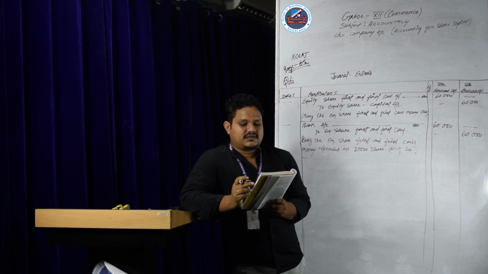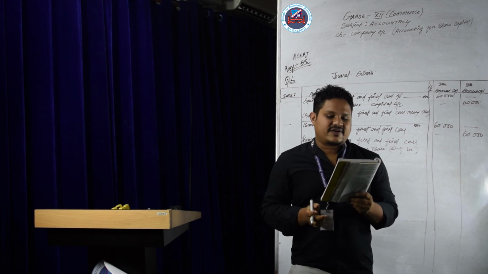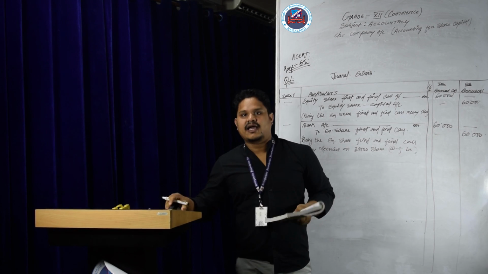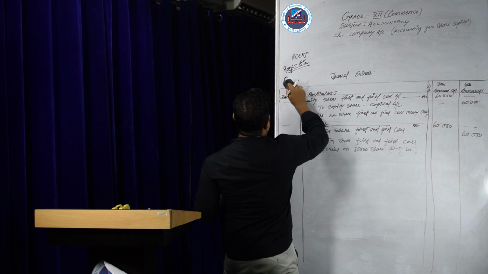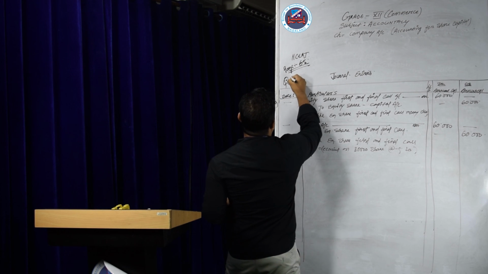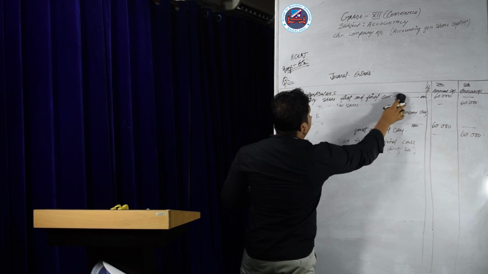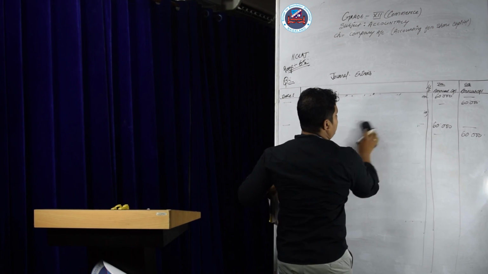Amount payable: 3 on application, 4 on allotment, and 3 on first and final call. You are required to give the journal entries and prepare the cash book.